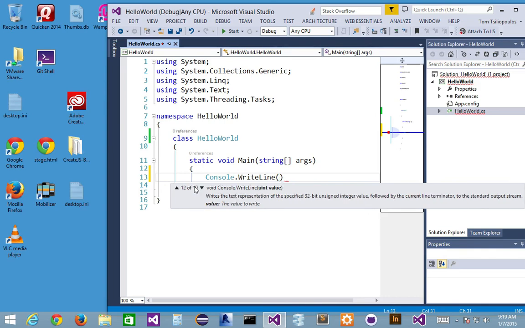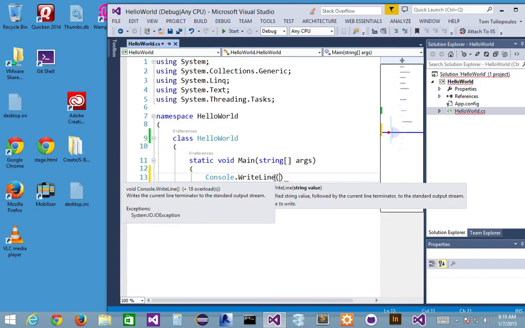And really what we're going to do is put in our string value in there, because that's what I want to do when I do my hello world. So there's a bunch of different options. If I actually try to choose one of these things, it won't allow me to choose them. It'll just cycle through all of the options to give me a chance to understand what I can put.